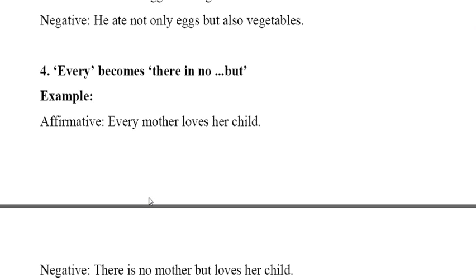Then it comes: every becomes there is no but. Every mother loves her child. You can change it: there is no, then the subject, but, then the verb and other things. So, every mother loves her child; there is no mother but loves her child.